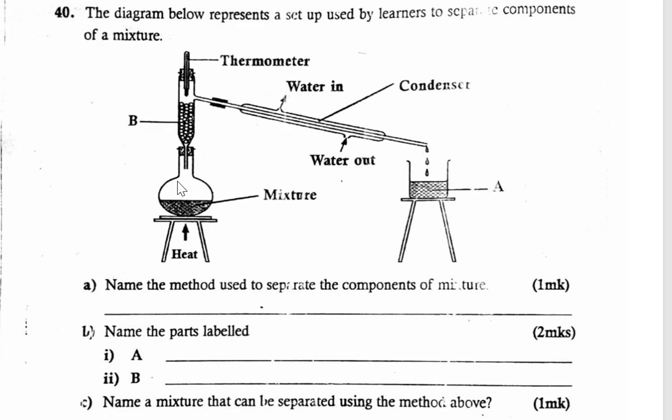So the method, this one, you call it fractional distillation. The name is called fractional distillation. Why is it fractional? Because you can see here we have what we call a fractionating column. So the apparatus labeled B, we call it fractionating column. It has beads. So that's why we call it fractional distillation.